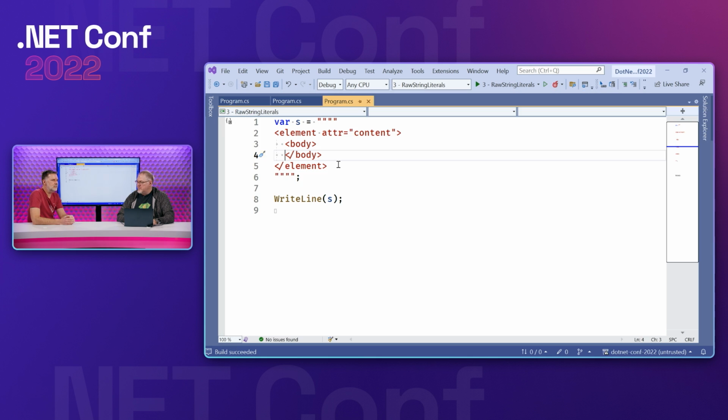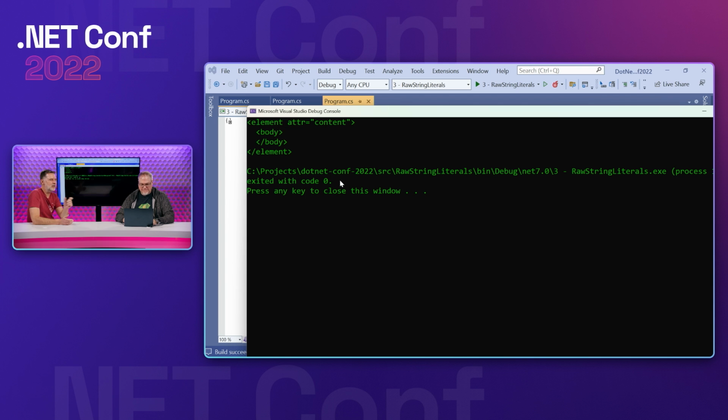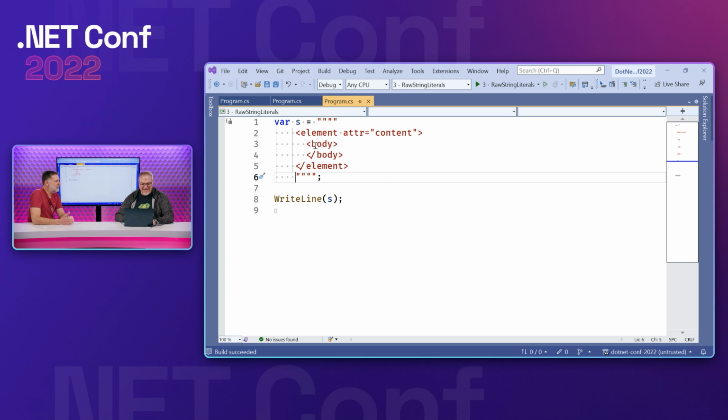But multi-line is always annoying too, because the lines always go to the margin. If this were in a method body, I would be slamming this against the left side to try and strip the left, or maybe I was clever and wrote code to do that, which also seems not in the right direction. But I can indent these just fine. And if I also indent the trailing delimiter, you can see this little line. That's showing you where it's going to trim the left margin. So this has a left margin trimmer built in, which you can control with the position of the closing quotes.